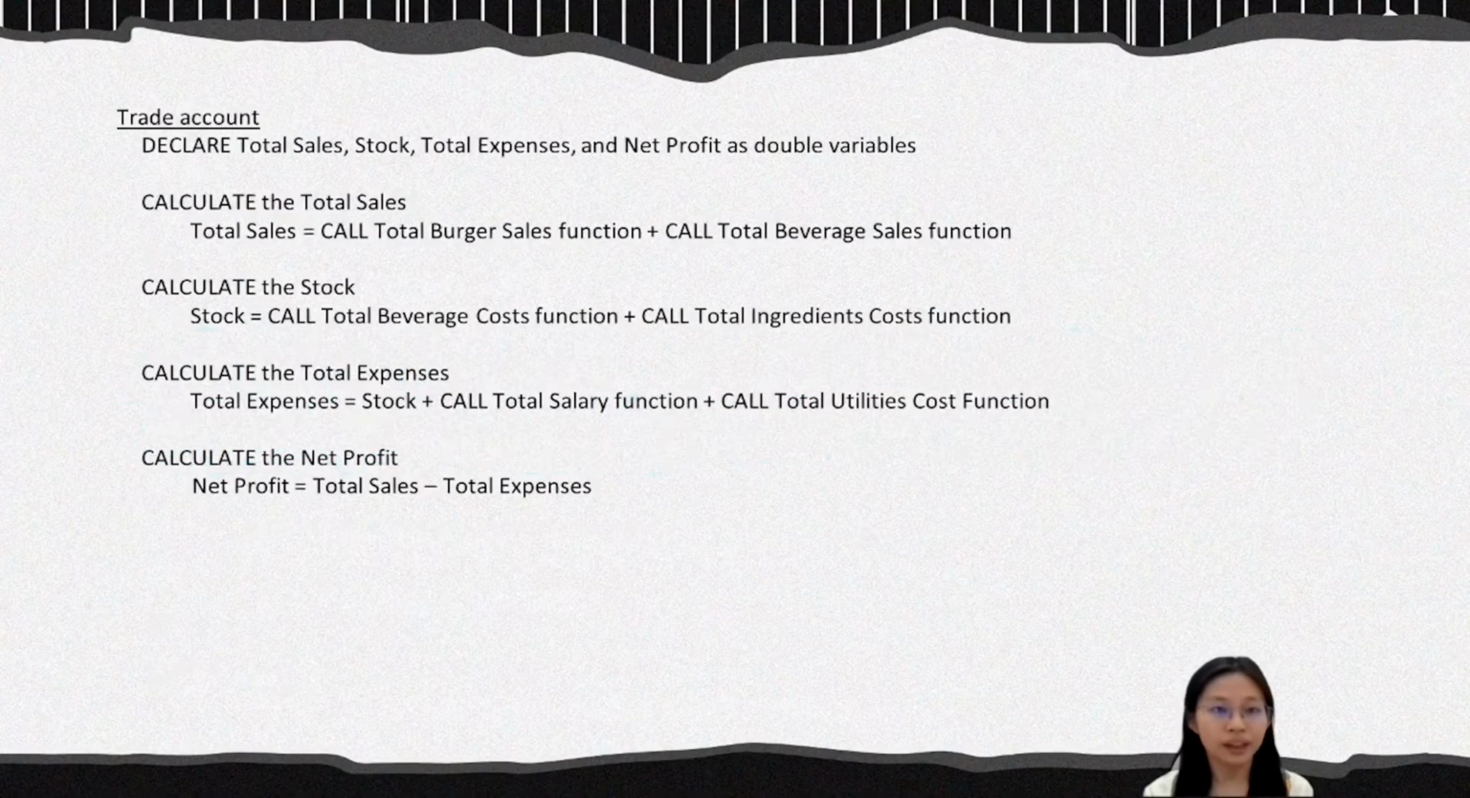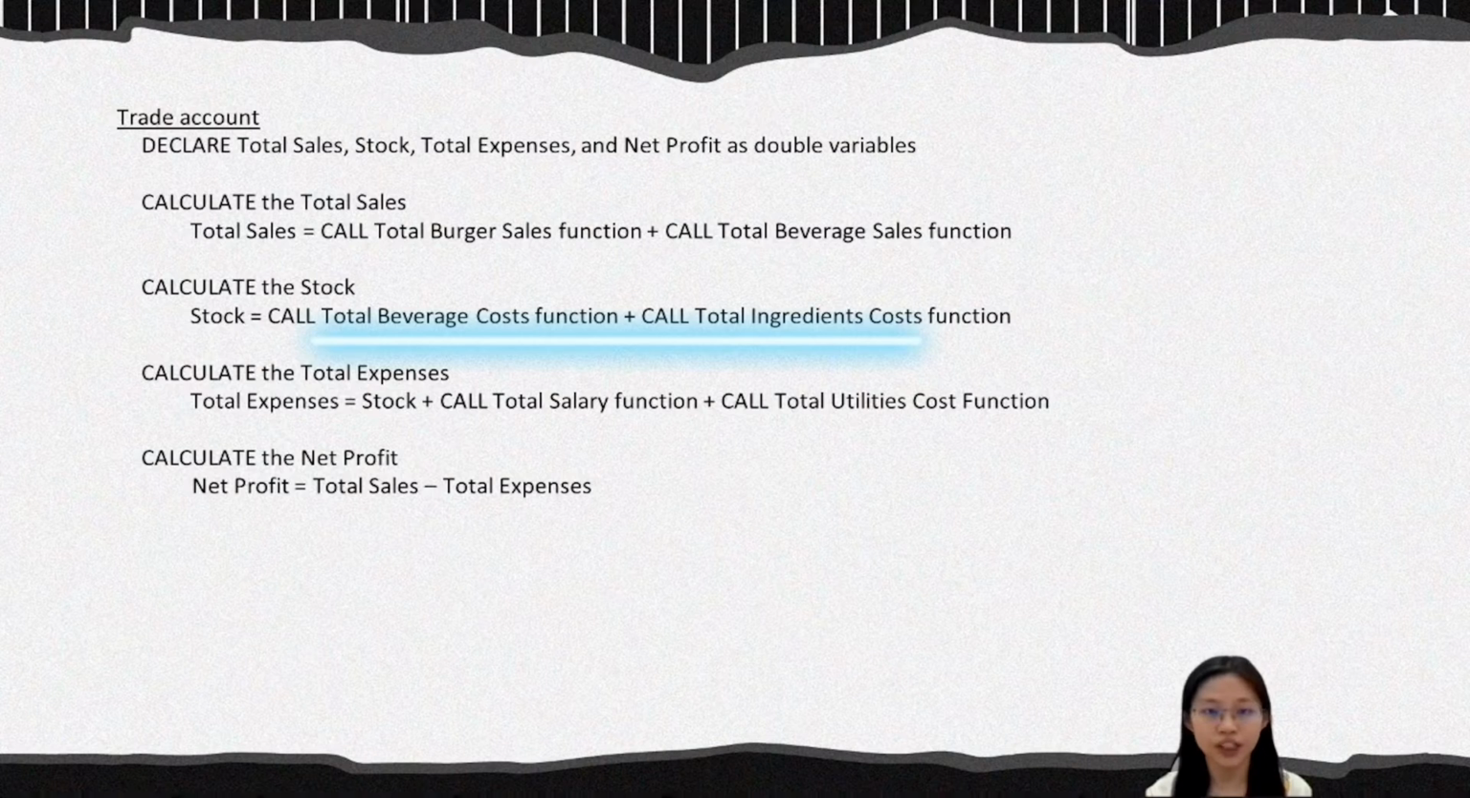Track account. We declare the sales, stock, total expense, net profit as double variables. First, we calculate the total sales. The formula is total burger sales plus total beverage sales. And here we need to call the total burger sales function and total beverage sales function. Next, we calculate the stock. The formula is total beverage cost plus total ingredient cost. And here we need to call the total beverage cost function and the total ingredient cost function.